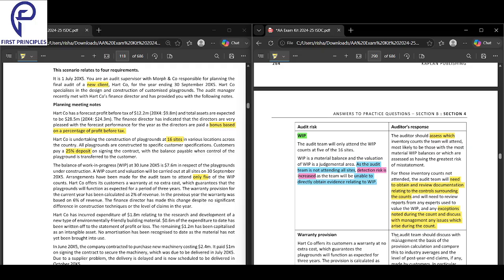Okay. So what the auditor should do is see which five sites he should choose. Then he should obtain and review the documentation of the remaining sites. And if there are any exceptions noted, he should discuss with the management. That is very important.